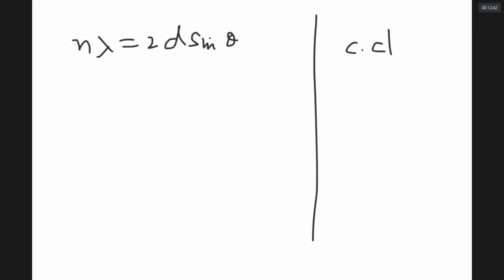See, somebody asked me about n lambda is equal to 2d sin theta. First, I will clear it. Then I will come to the Clausius-Clapeyron relation. Okay, sir?